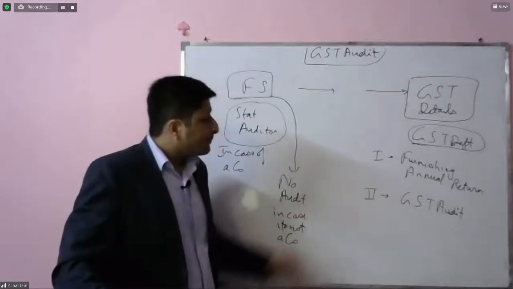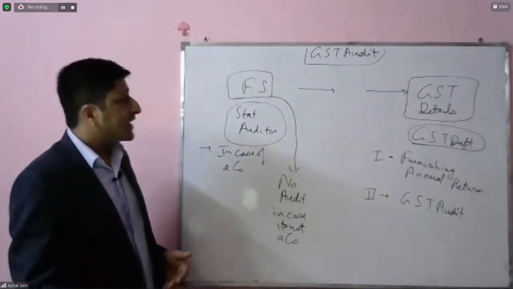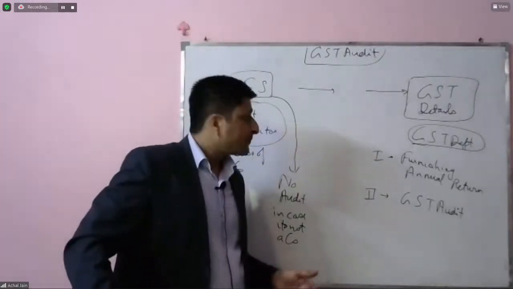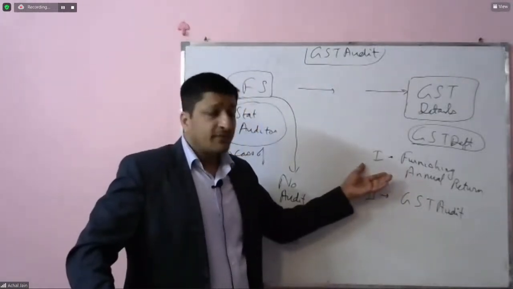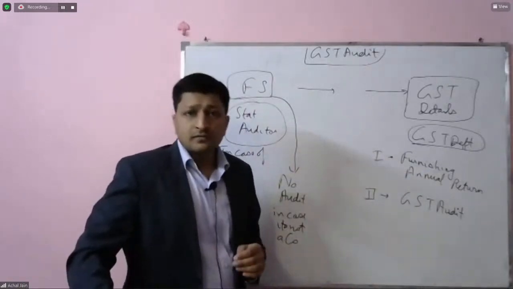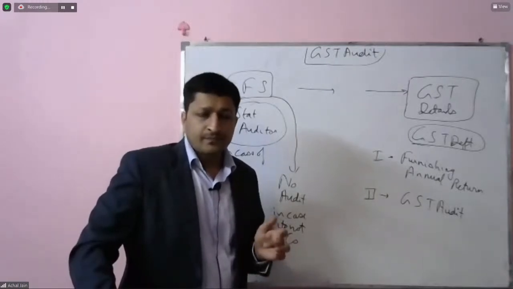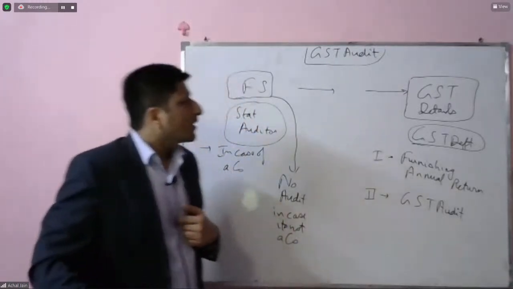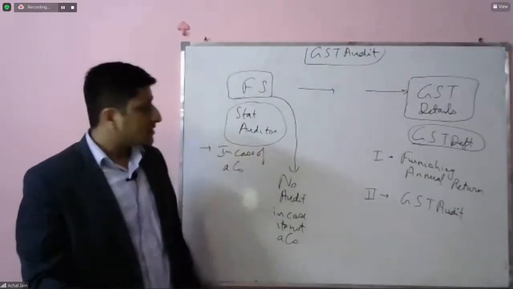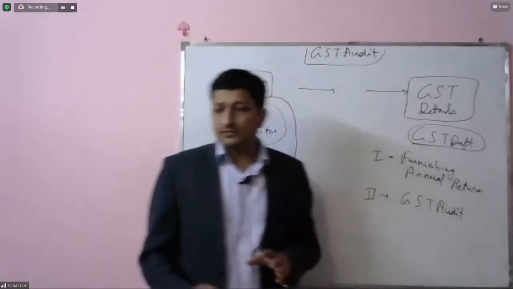But other than these two, what we can also see is that on a monthly basis or maybe on a quarterly basis, even if those entities are not falling within this threshold, they would be submitting their monthly GST returns. Yeah. Now, nothing is required in respect of those monthly GST returns as far as the audit of GST is concerned.